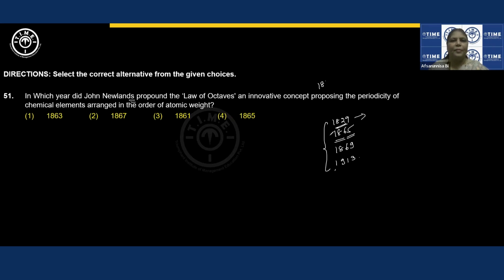We have 8 musical notes: Sa, Re, Ga, Ma, Pa, Da, Ni, Sa. The 8th note is a repetition of the first one again. Because they matched those musical notes, he named his classification the law of octaves. The year is 1865.